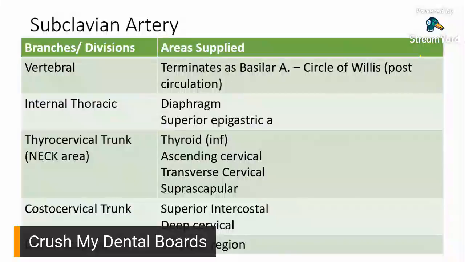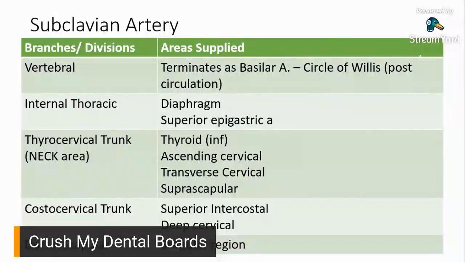See, the thing with anatomy, as a tip for you guys, is if you know prefixes and suffixes mostly, and you have ideas about them, you would go a long way.